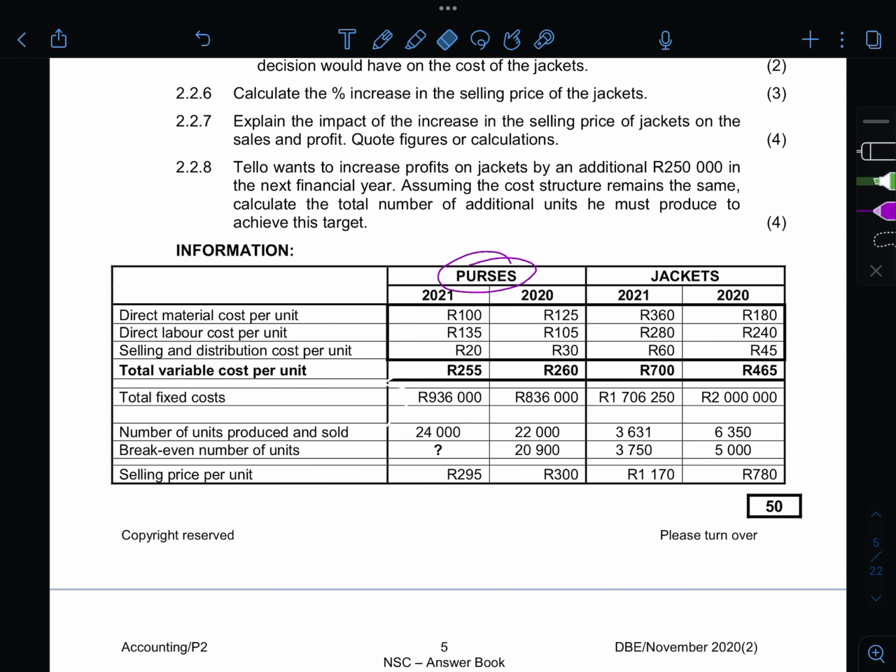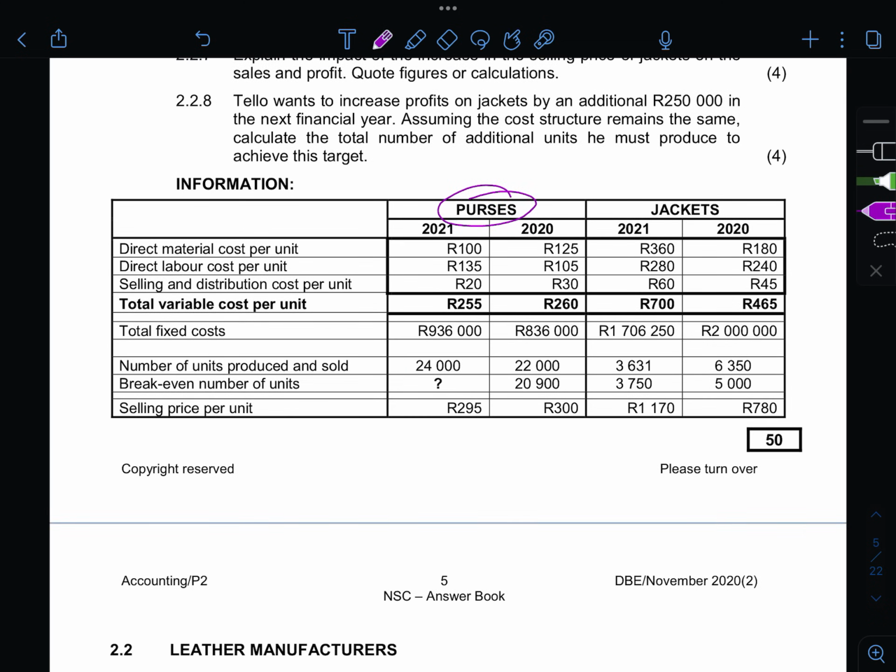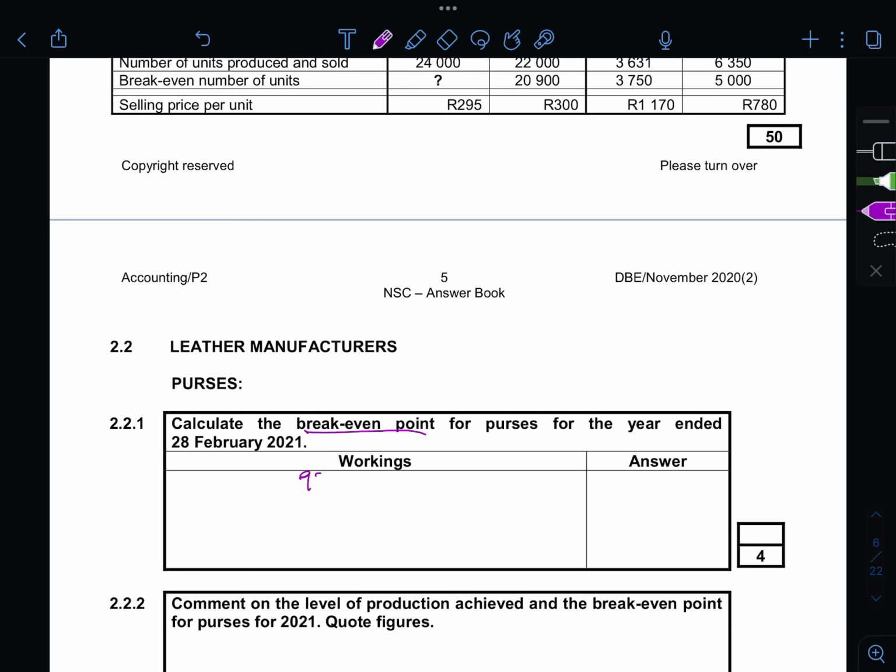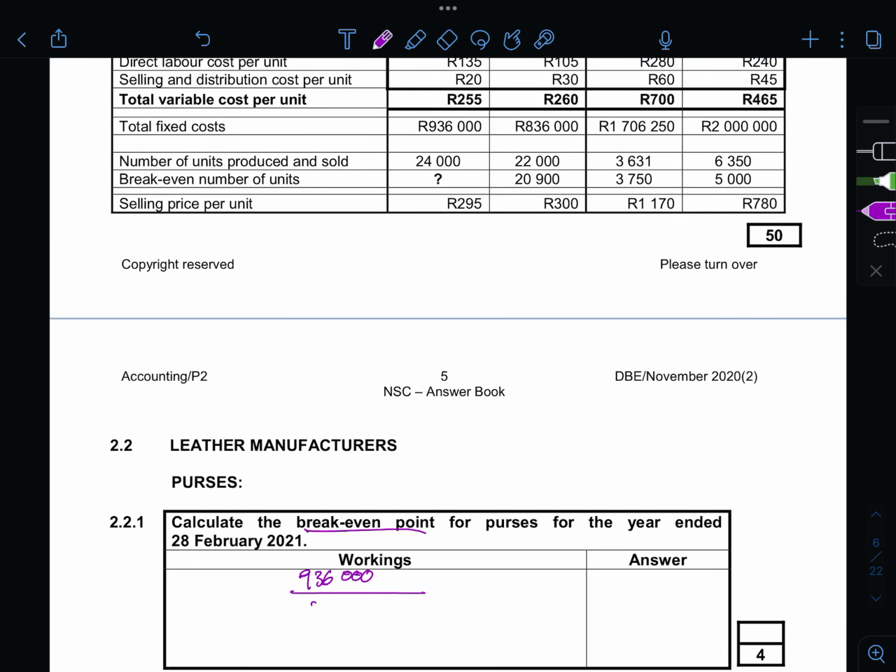All right. So for 2021, we had total fixed cost of 936,000 over your selling price per unit of 295 minus your total variable cost per unit of 225, and that will give you 936,000 over 295 minus 225, and that's 23,400 units.